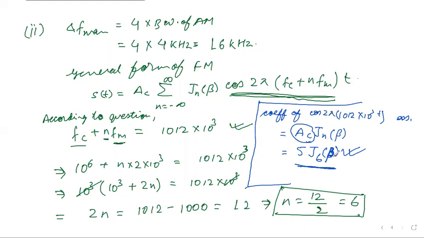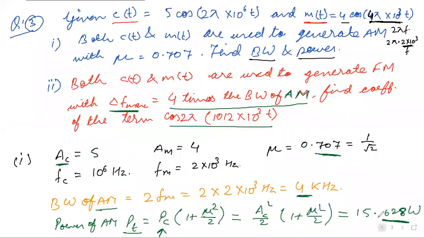So do we have the value of beta here for this particular case? Both the CT and MT are used to generate FM with delta F max. So CT and MT are given. So for this particular case, can we find out the value of beta, the modulation index for FM?